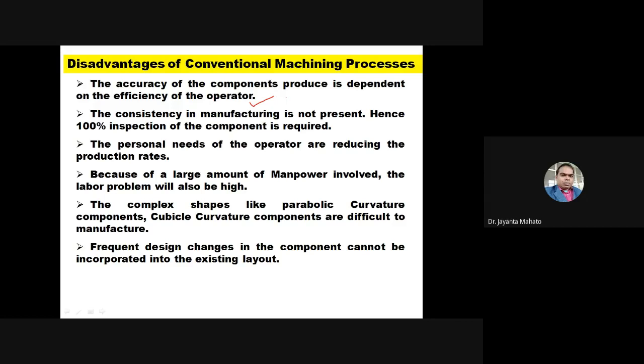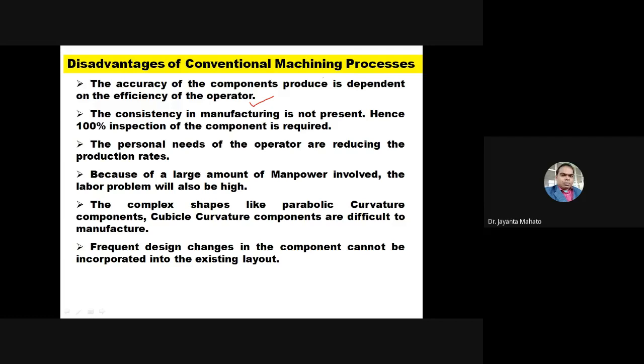And like electro discharge machining, in this case an electrical discharge environment is used. In ECM, electrochemical machining, in this case a chemical liquid media is used. So in conventional machining process, the disadvantage is that the accuracy of the component depends on the efficiency of the operator. Okay,